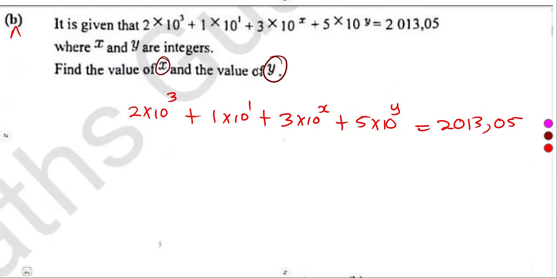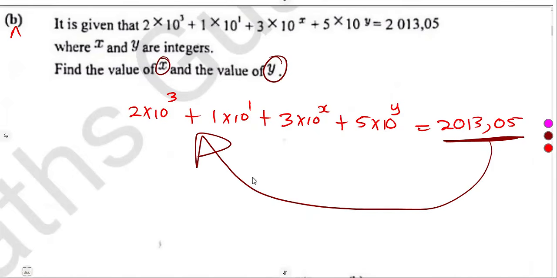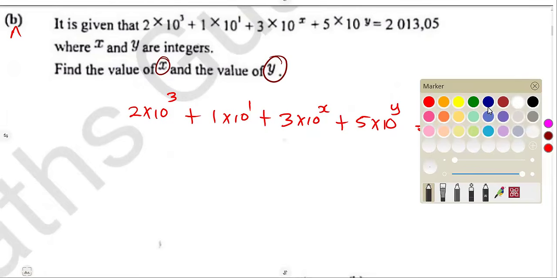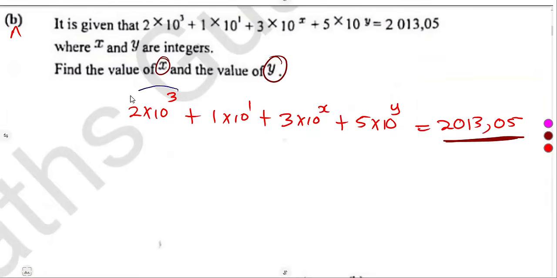It is given that it is a statement that you can consider to say, from this number that I have here, how was it rewritten in this format? So if we try to figure out this type of a question, guys, it's just a direct question. Just try to figure out. You see that 2 times 10 to the exponent of 3 is 2,000. Remember, times 10 to the exponent of 3, I've got what? 1,000. So meaning to say this part here is representing 2,000.